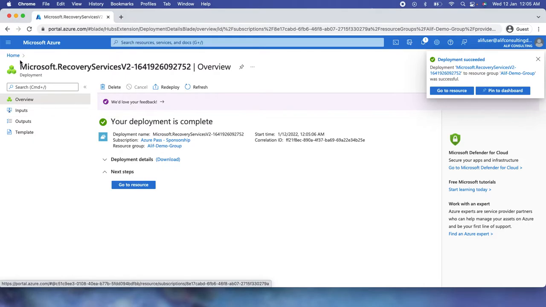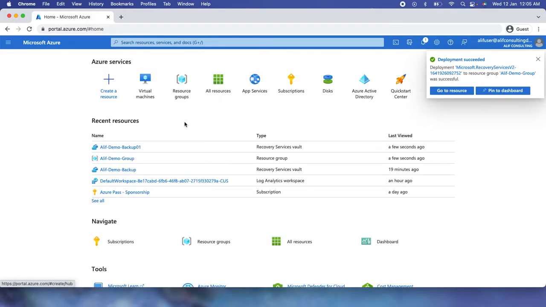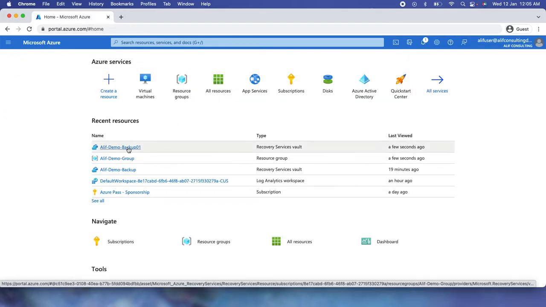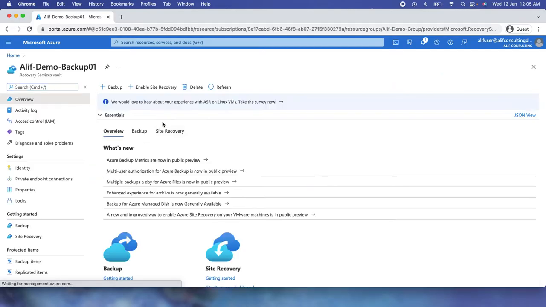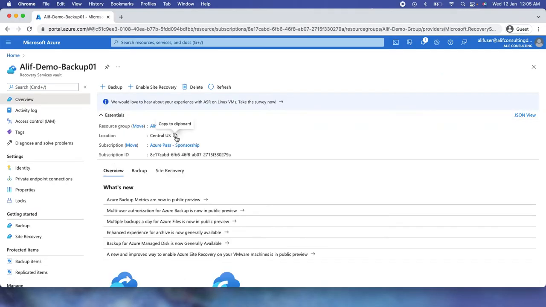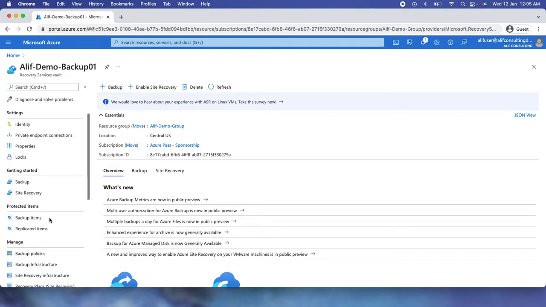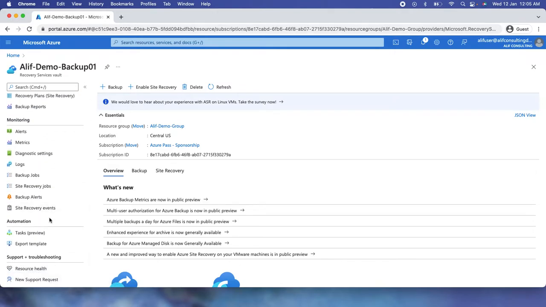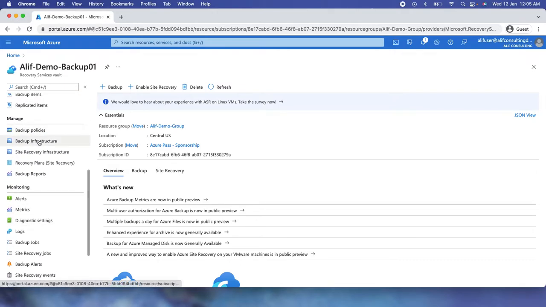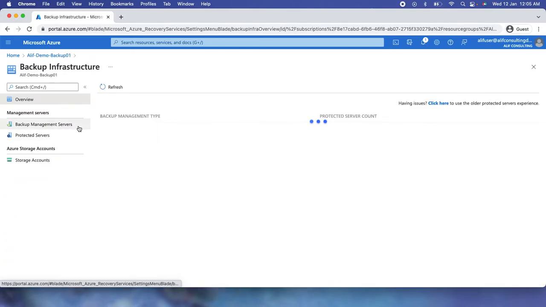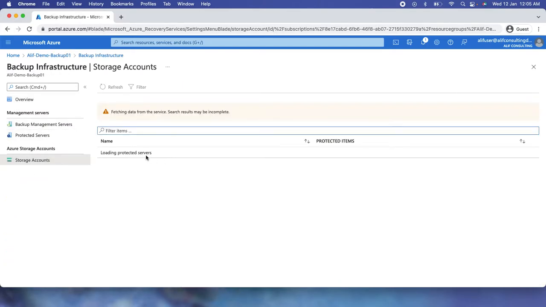Yeah, we can see the deployment is completed. So let's go back, and we have this recovery vault created. This recovery vault is basically in Central US. If you go down to the backup infrastructure from here, we can see what kind of storage account has been protected.